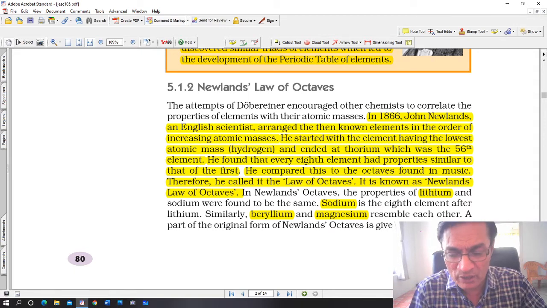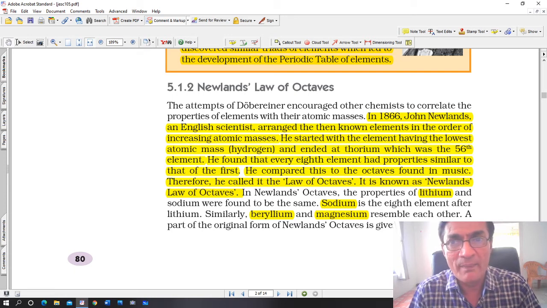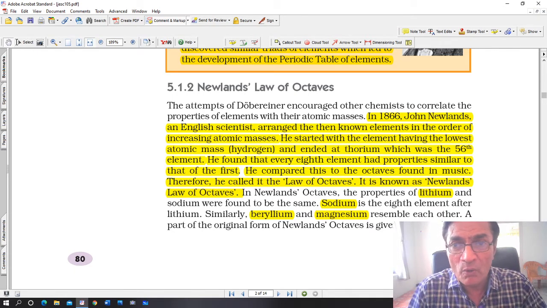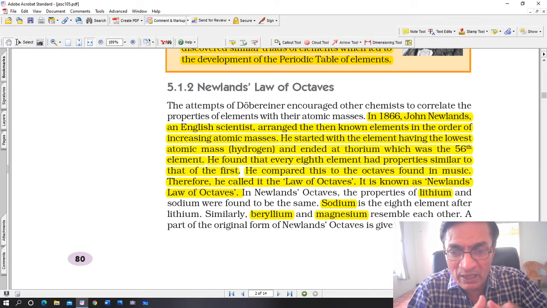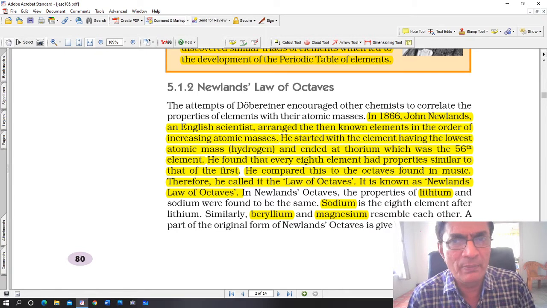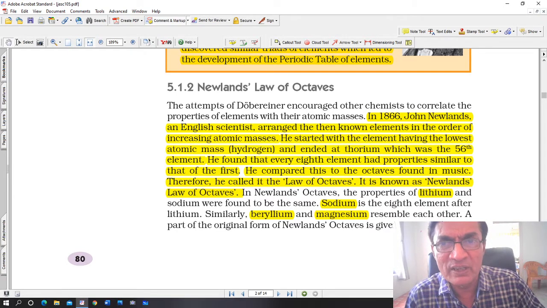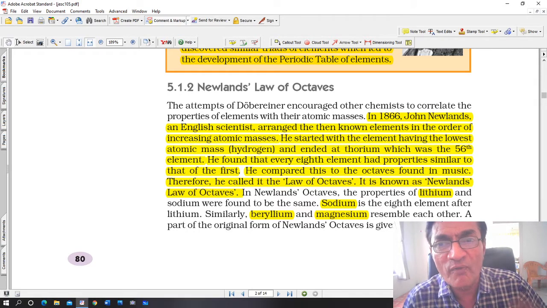So if you look at my fingers, sa, re, ga, ma, pa, da, ni, that is 7, and then the 8th one is like the first one, that is sa. So every 8th one was similar to the first one. That is what Newland found. At that time there were about 56 known elements. He arranged them in the order of increasing atomic masses. When he did this, he found that the first one and the 8th one were similar in properties, and he called this the law of octaves.